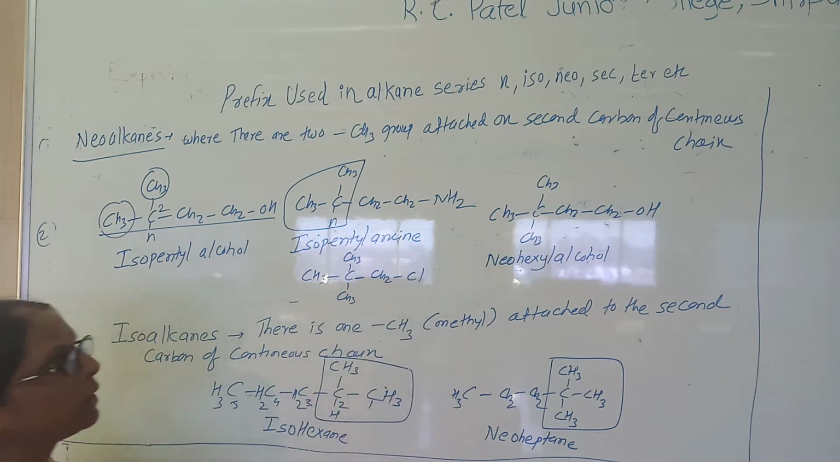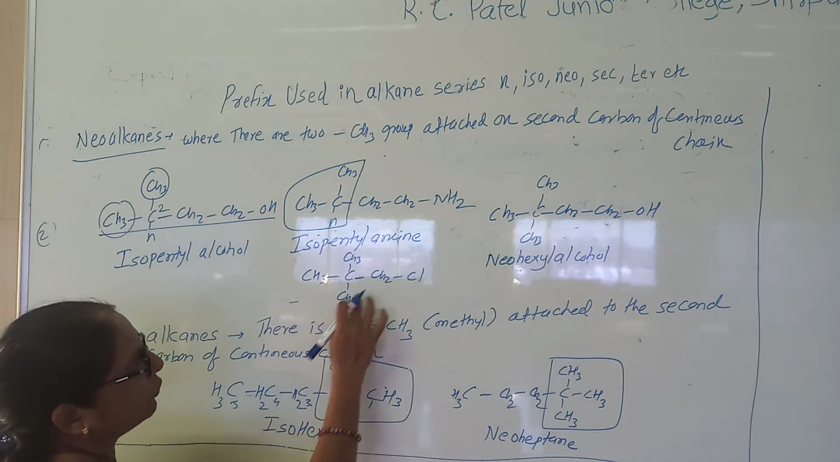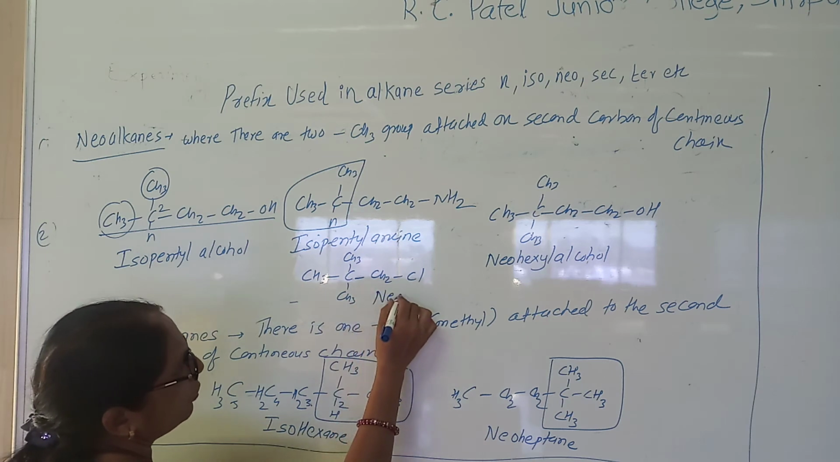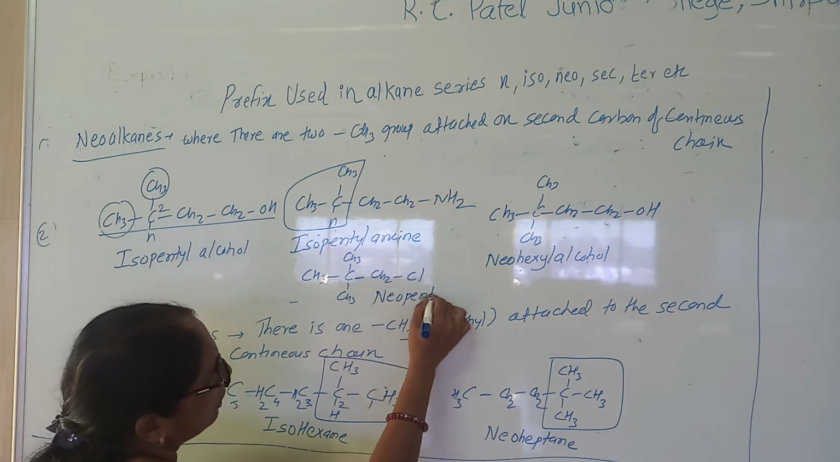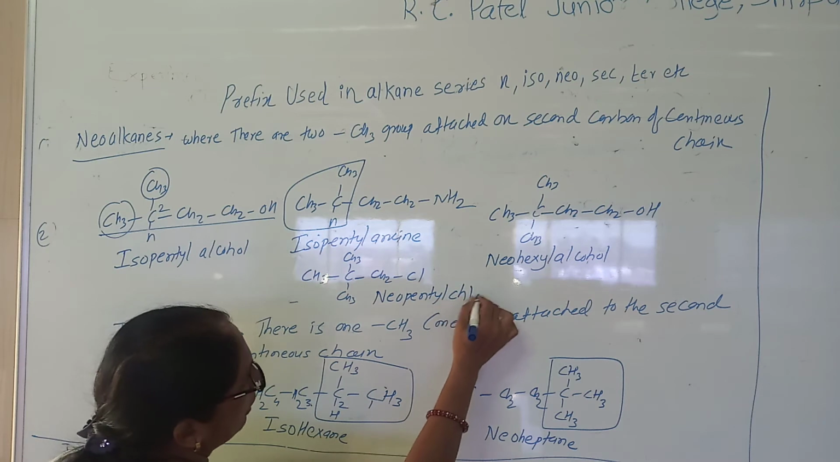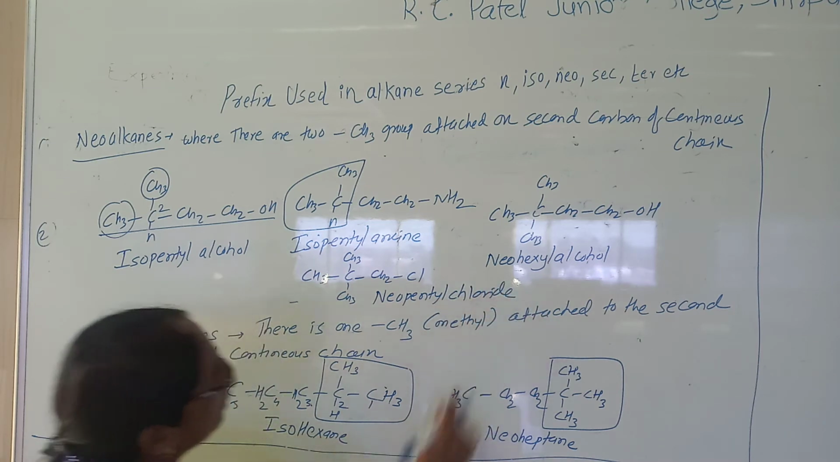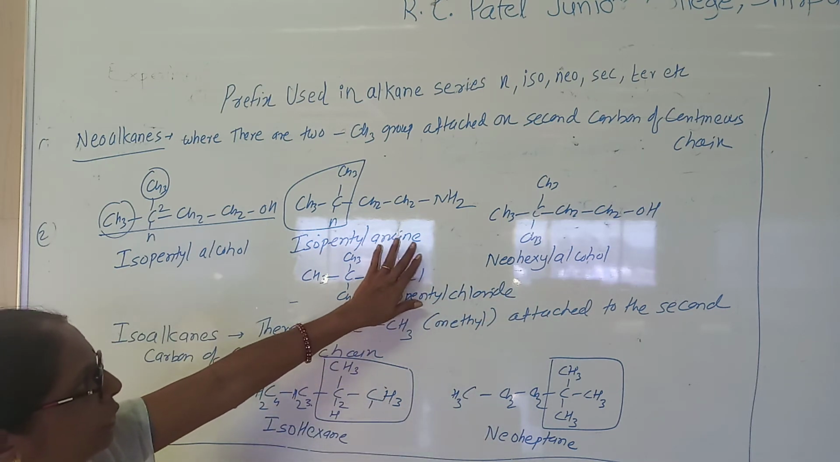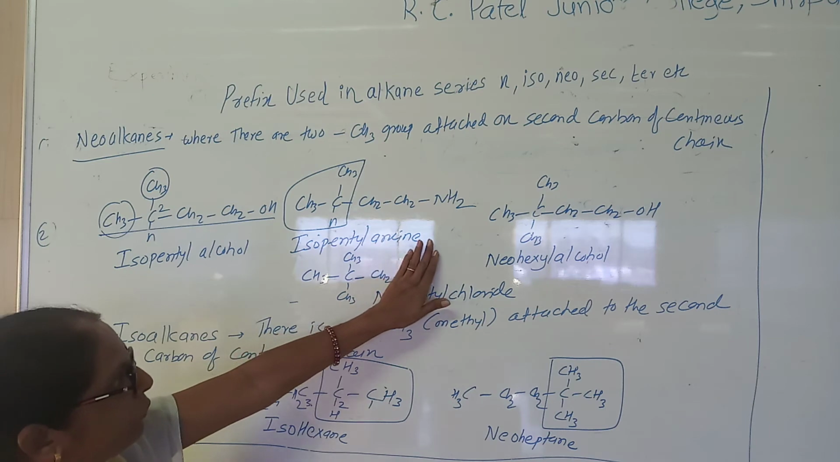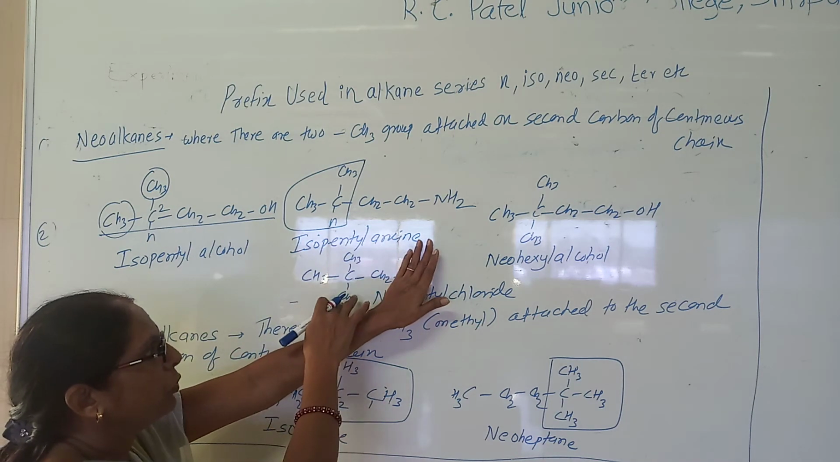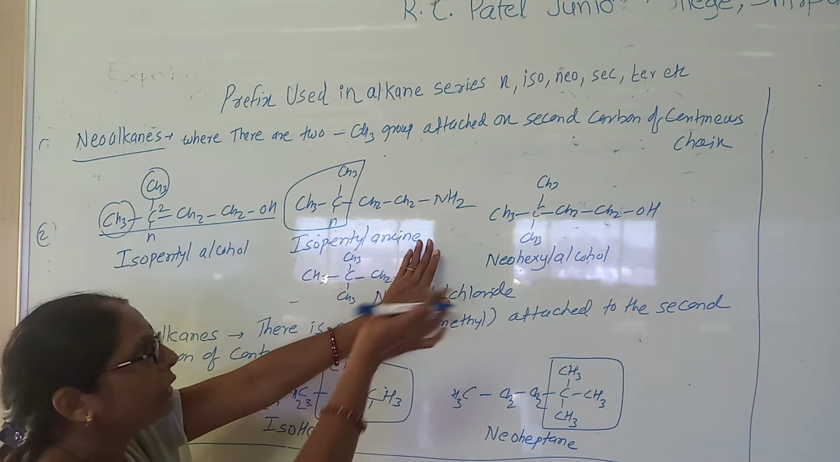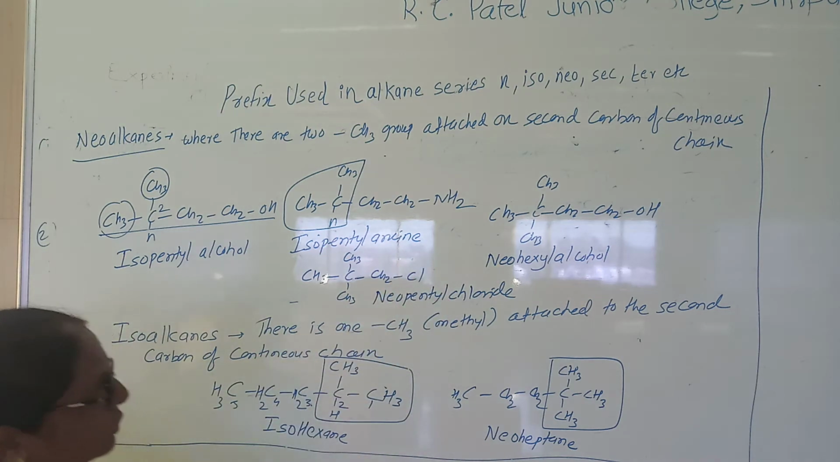Suppose I write a compound like this one. So we try to name this compound: 1, 2, 3, 4, 5. So it is a neopentyl chloride. You understand, in the case of neo, the total number of carbons must be 1, 2, 3, 4 and 5. Then it is a neo. Okay. So this is the condition of the neo.